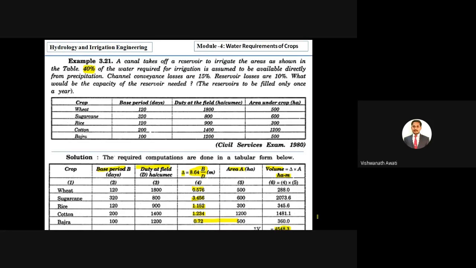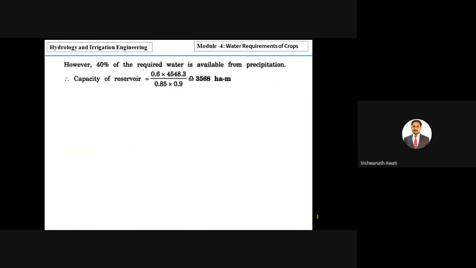Then what do we have to calculate? What would be the capacity of the reservoir needed? In total, 4,548.3 hectare meters of water is required for all crops, but we are not taking this entire amount from the reservoir. We are only taking 60% of it. So out of 4,548.3, the total required, we require only 60%, that is 0.6.